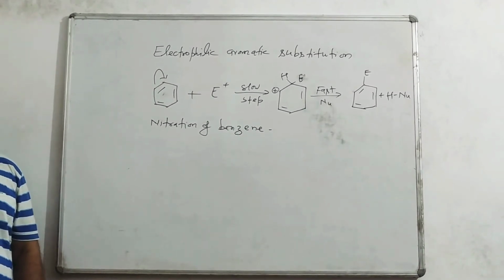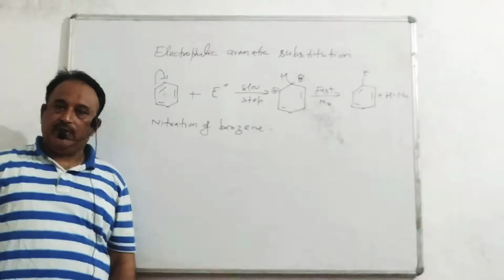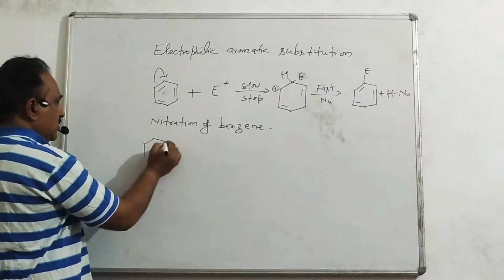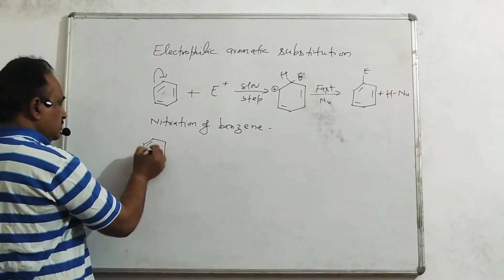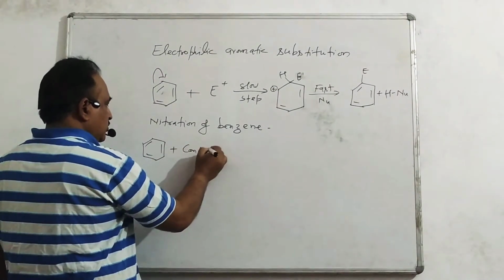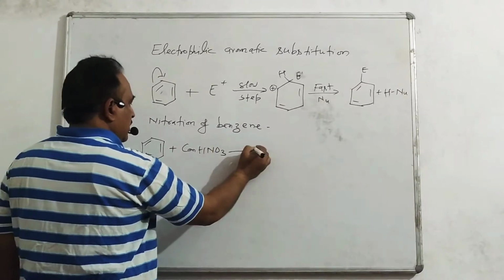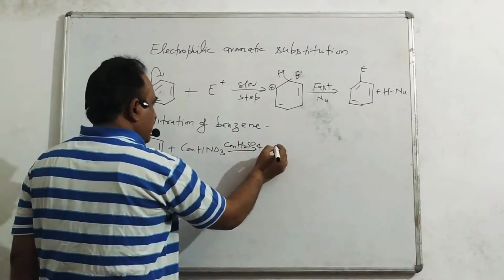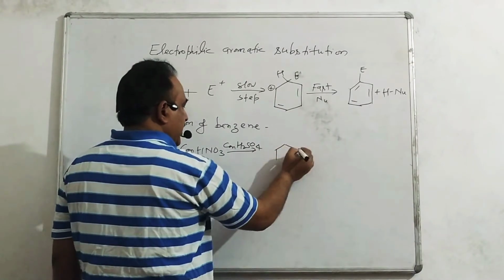This reaction is known as nitration of benzene. By reaction, benzene plus concentrated HNO3 in presence of concentrated H2SO4 gives nitrobenzene.